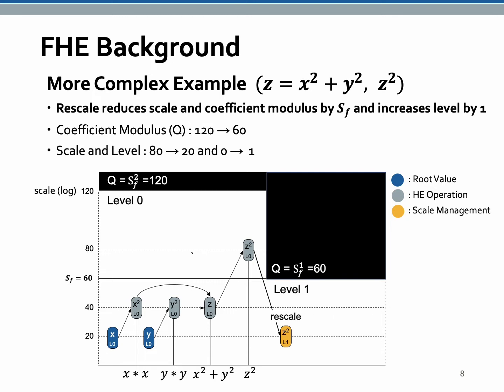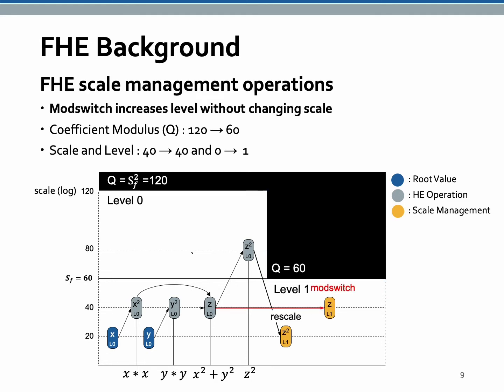The operation that affects scale and coefficient modulus is called scale management operation. Another scale management operation is mode switch. Mode switch does not change scale, but it increases level. After applying mode switch to z, the scale is not changed, but level is increased.